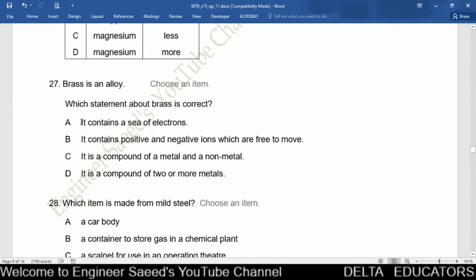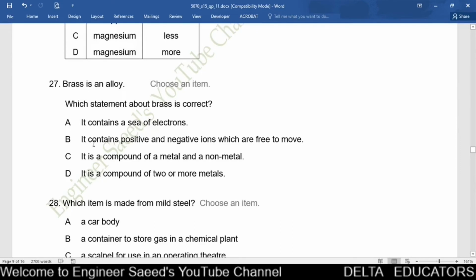Now we check the options. Option A, it contains a sea of electrons. Yes, this option may be correct because in metals we have a sea of electrons and brass is an alloy. So the property of brass will be same as property of a metal. So this option may be correct, that is given in option A, that it contains a sea of electrons. Okay, we check the other options also.